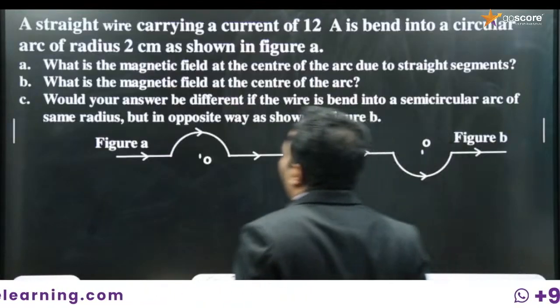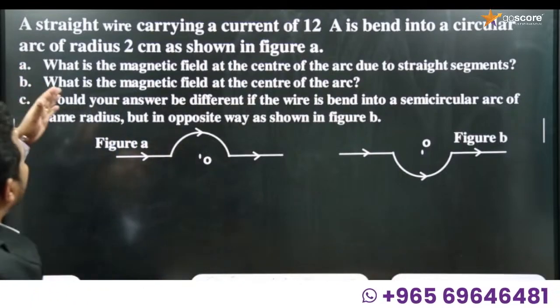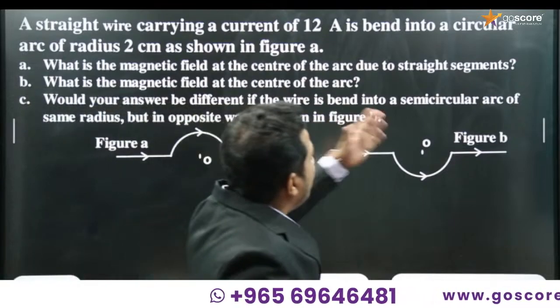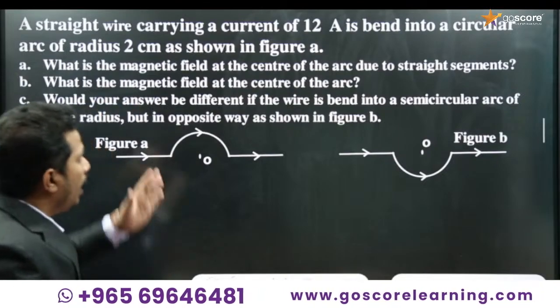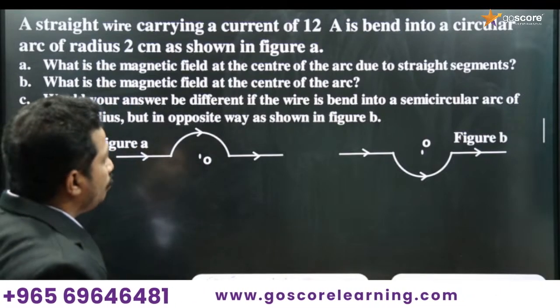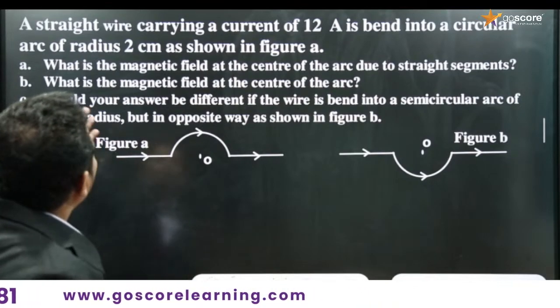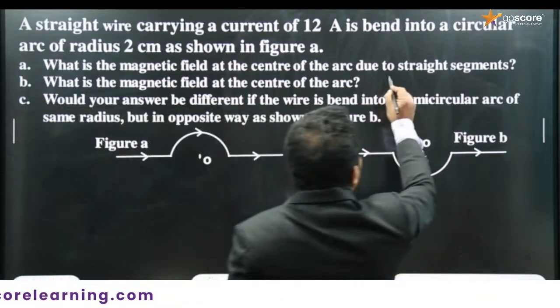Okay, again one more question is there. What is the question? A straight wire carrying a current of 12 ampere is bent into a circular arc of radius 2 centimeter as shown in figure A. Okay, so we have two figures. The second figure will become another question. Let's see. What is the magnetic field at the center of the arc due to the straight segment?